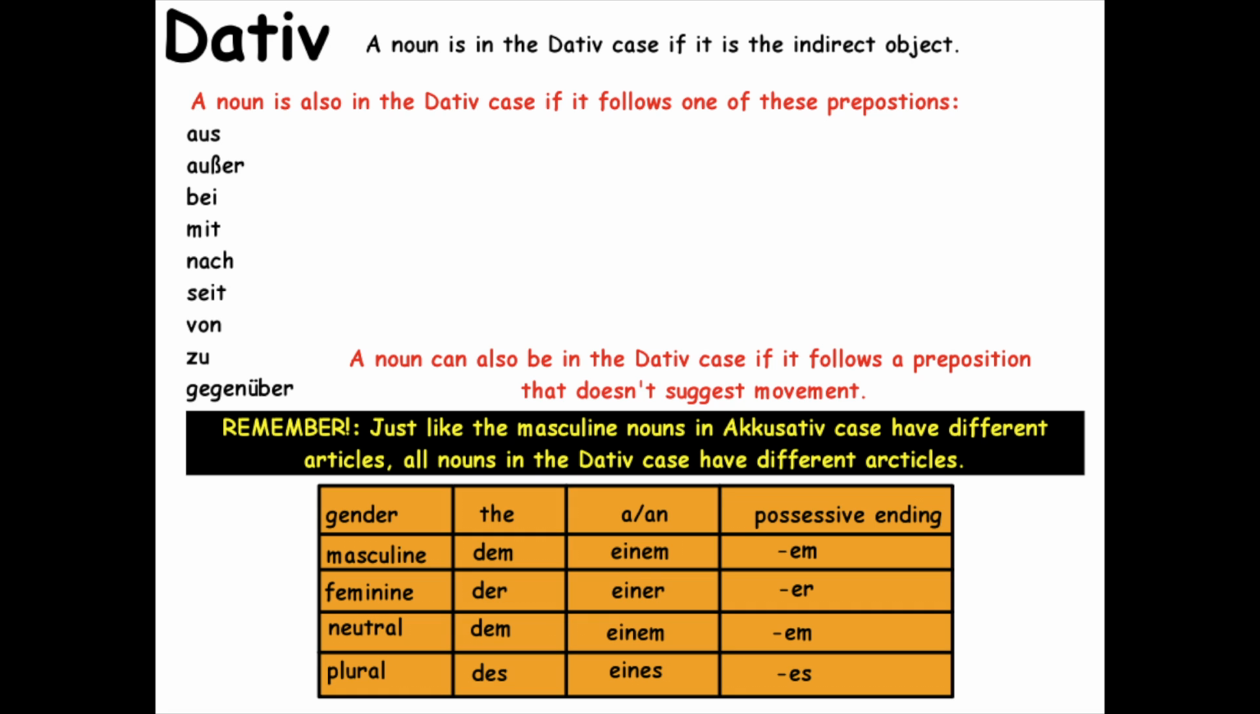Now, there's also a song for this. It's not as clean because gegenüber is kind of tacked on at the end, but it's to the waltz. Aus, außer, bei, mit, nach, seit, von, zu, gegenüber. So, there you go. Hopefully that helps.